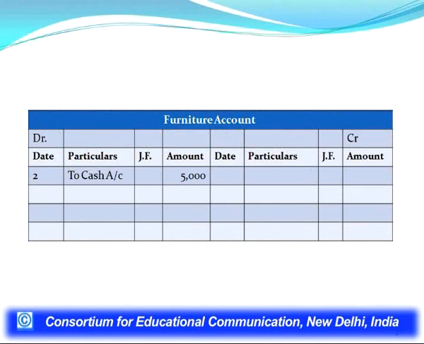This is furniture account. On the debit side, particulars column to cash account and the amount 5,000. So, I explained to you these rules of posting from journal to ledger. Account debited in journal, posting is made into that account on debit side. In the account credited in journal, posting is made on the credit side of that account.